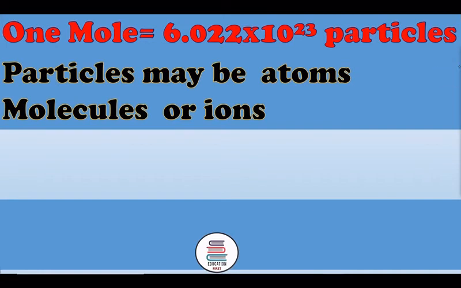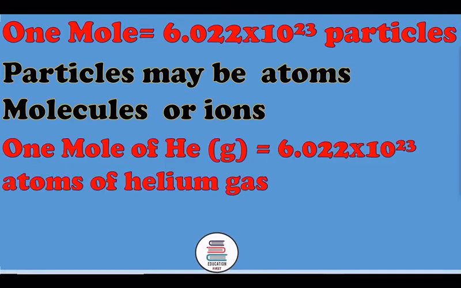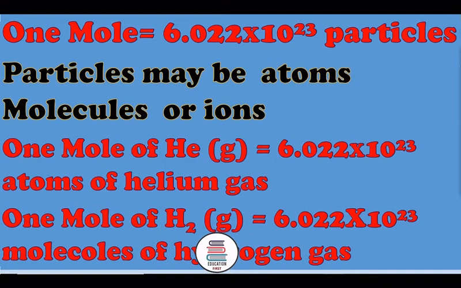These particles may be atoms, molecules, or ions. Let us see the example. 1 mole of helium gas is equal to 6.022 into 10 to the power 23 atoms of helium. 1 mole of hydrogen gas is equal to 6.022 into 10 to the power 23 molecules of hydrogen gas.